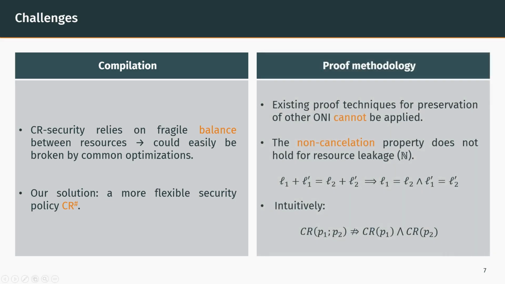Second, from a proof methodology perspective, most of the existing proof techniques used to prove that a transformation preserves an ONI policy cannot be applied in our case. Indeed, they all critically rely on a property on leakage called non-cancellation, which states that if two pairs of combined leakages are equal, then they are also equal element-wise. This is true for constant time leakage, but not in our case. A consequence is that a secure program may be a sequence of insecure programs that balance each other. This makes reasoning about the CR policy tricky, but I will not detail our proof effort in this short talk.